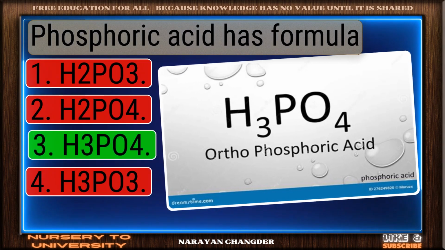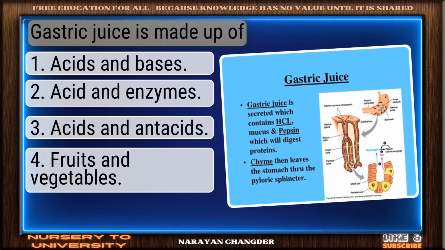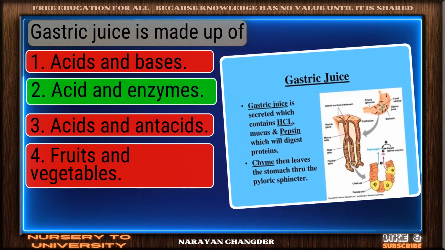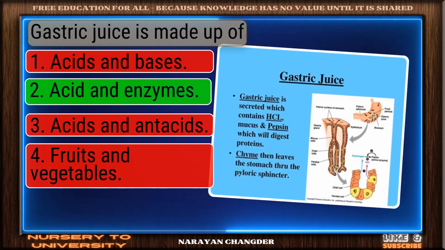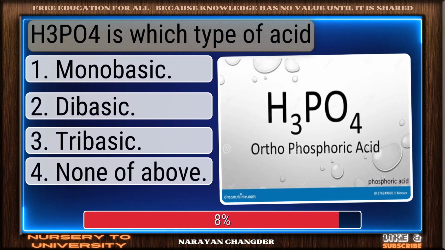Nice selection. H3PO4 is the correct and valid answer. Gastric juice is made up of. Nicely done. Acid and enzymes is a solid answer. H3PO4 is which type of acid?